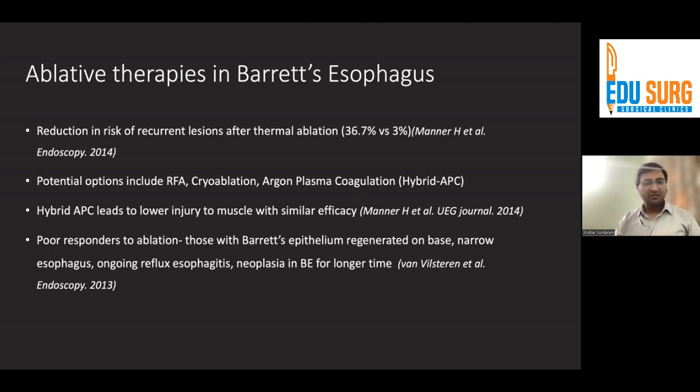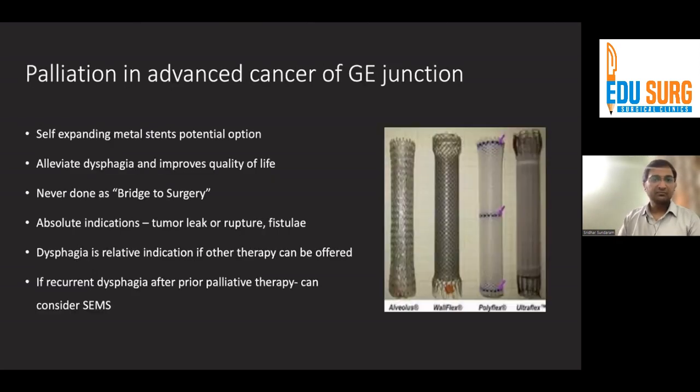Again, there are some patients who are poor responders to ablation and have a high recurrence. Now those with Barrett's epithelium which regenerates on the base, those with a narrow esophagus, those with ongoing reflux esophagitis, and those with neoplasia in the Barrett esophagus for a long time are all those who are poor candidates for ablation.